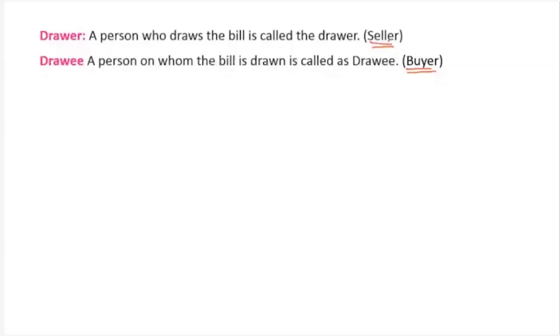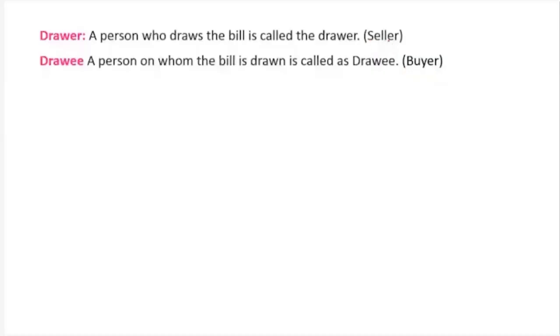Dear student, in bookkeeping you have a chapter called bills of exchange. I don't think they have started bills of exchange. Has bills of exchange started in bookkeeping? In bookkeeping you have a chapter called bills of exchange. There you will have all the terms, drawer, drawing. Anyway, that is in maths, so let me discuss it in maths. Who is the drawer? Seller is called the drawer, and buyer is called the drawee. Drawer, drawee.